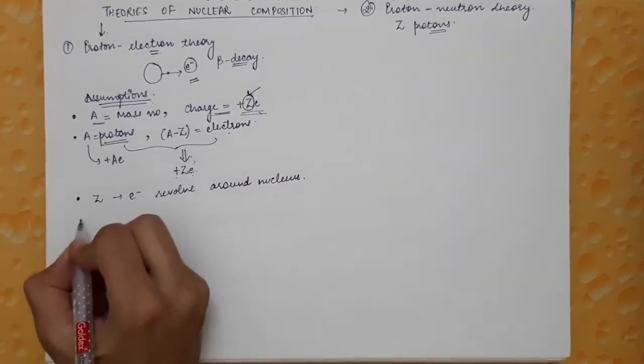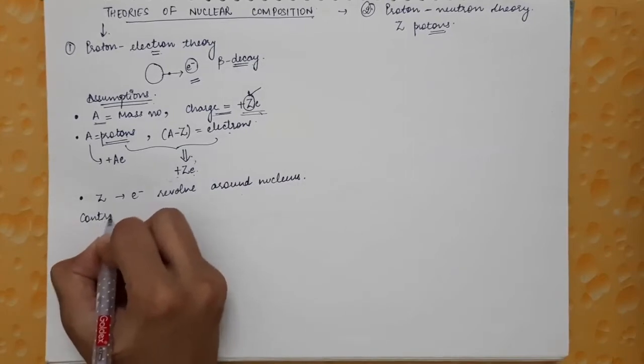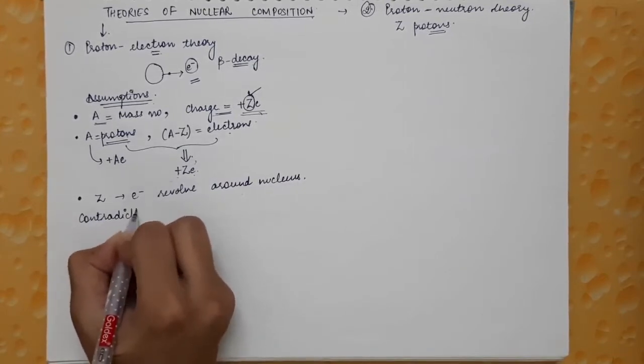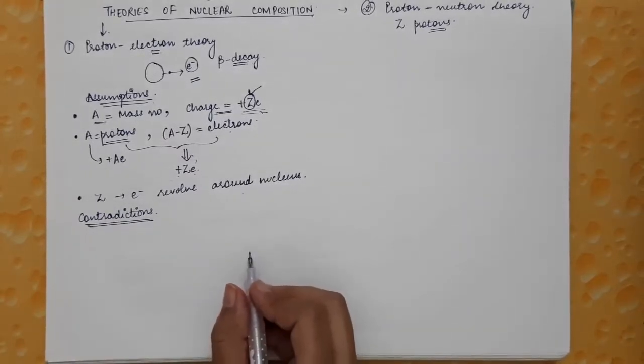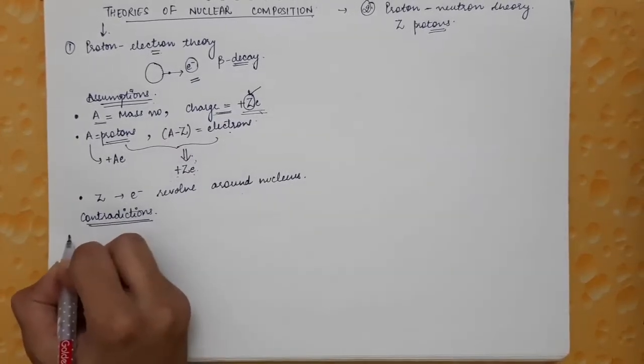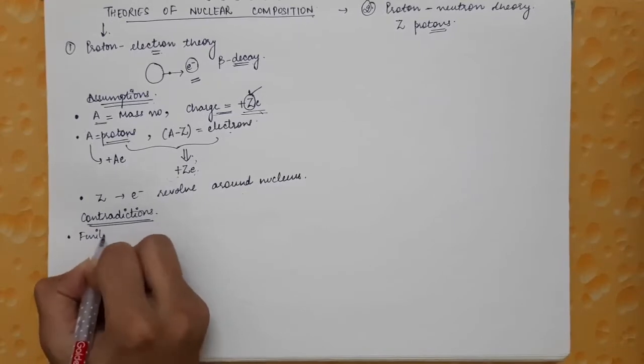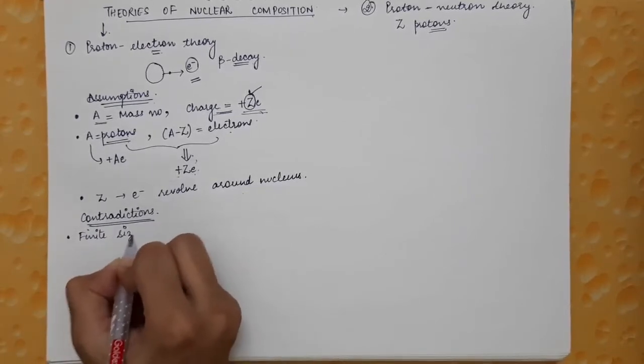So what were the contradictions of this theory? That is, the reasons why this theory was questionable or why it was rejected. So first is the finite size.